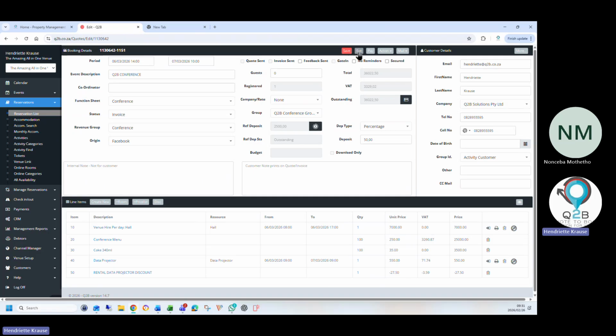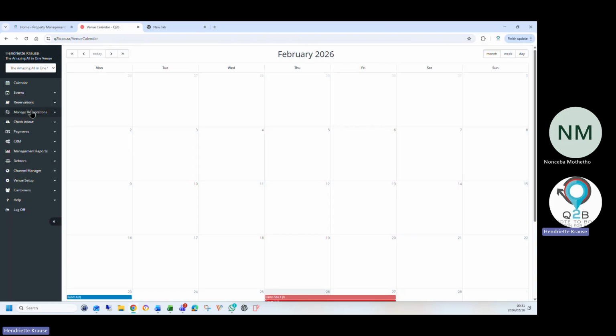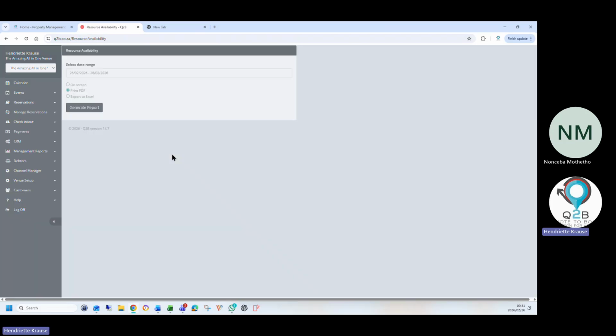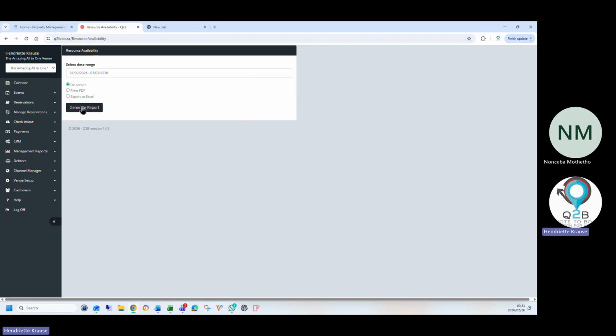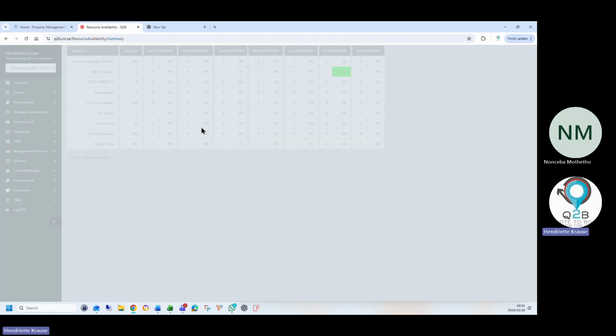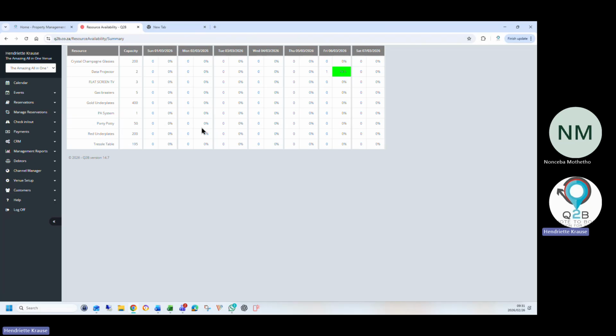If you've only got 2 data projectors, and you want to check if you have one available for that day for a customer that wants a data projector, you don't want to promise it and not have one available. You can check on any date on screen print, and you can check all your returnable inventory items. Here you can see I've only got 2 data projectors and one is already booked out on that day.